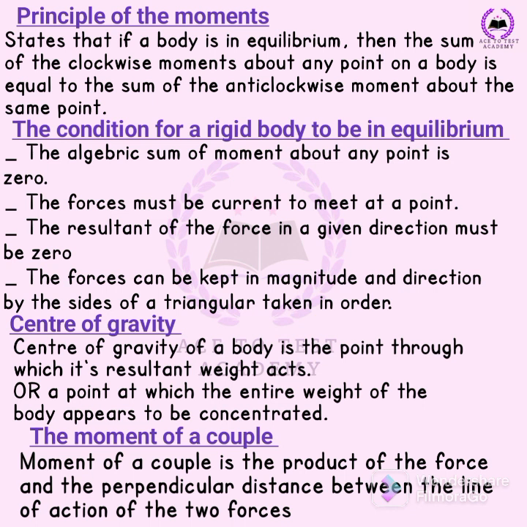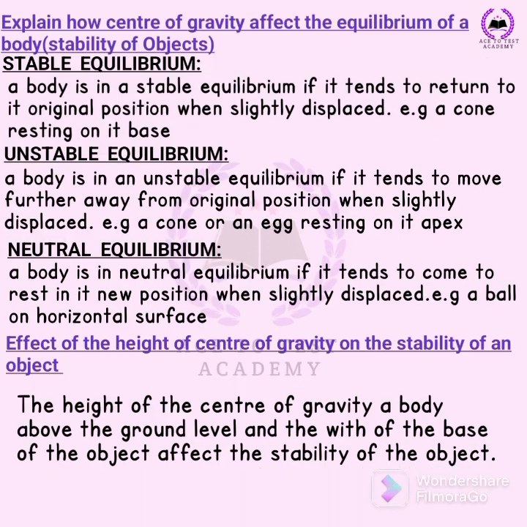The moment of a couple is the product of the force and the perpendicular distance between the lines of action of the two forces. And also, after that definition, you can be asked how the center of gravity affects the equilibrium of a body. What they are asking is the stability of objects. So that's stable equilibrium, unstable equilibrium, and neutral equilibrium.